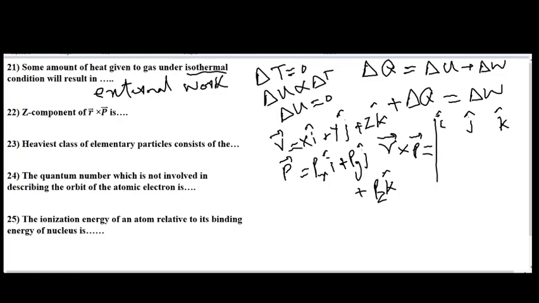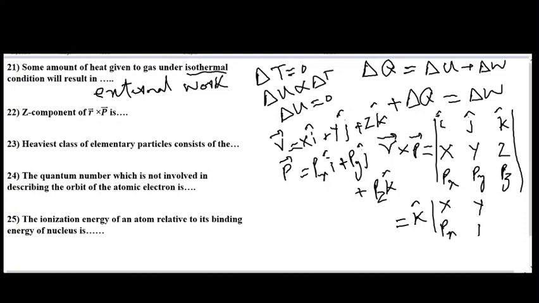So the second row of this determinant becomes X, Y, Z, and the third row Px, Py, Pz. For the Z component, we can expand this determinant as X, Y, Px, Py, and so its Z component becomes equal to X Py minus Y Px. This is the answer to question number 22.